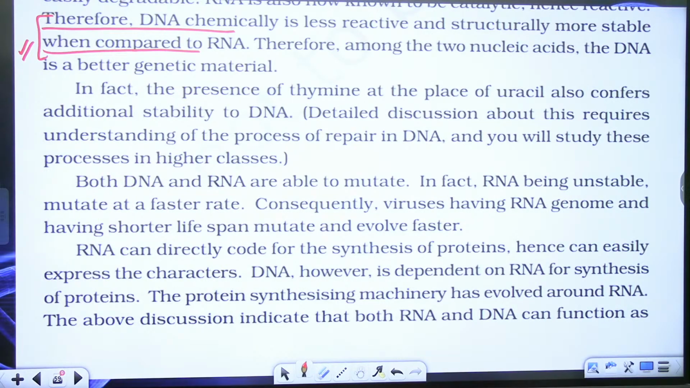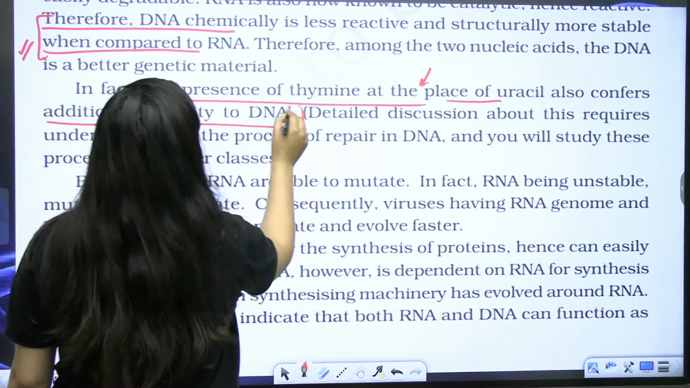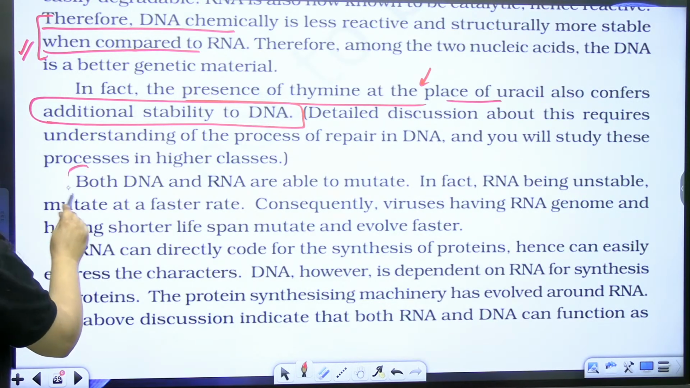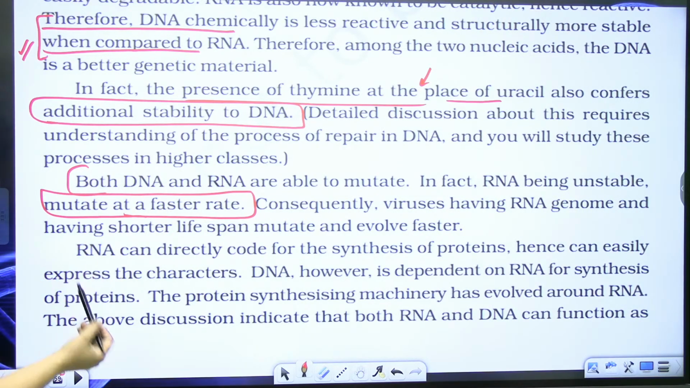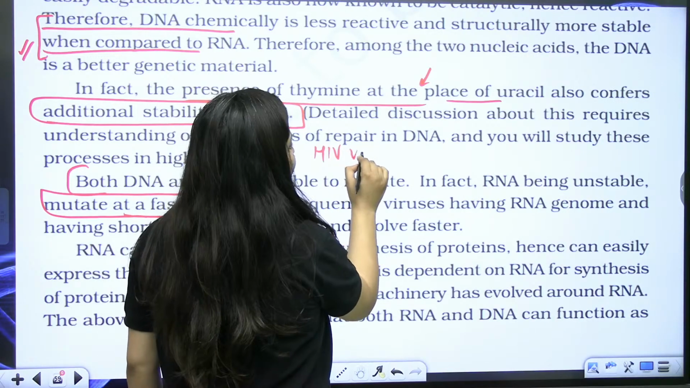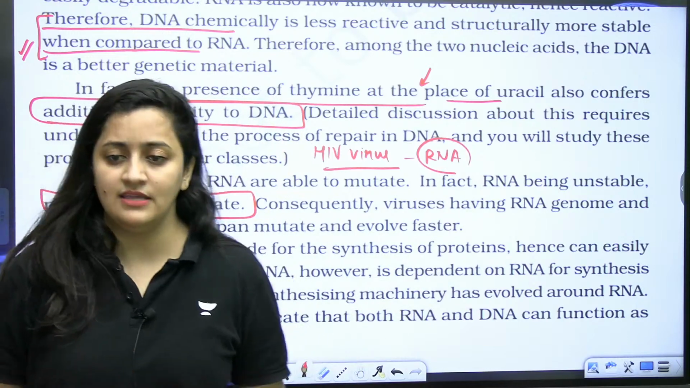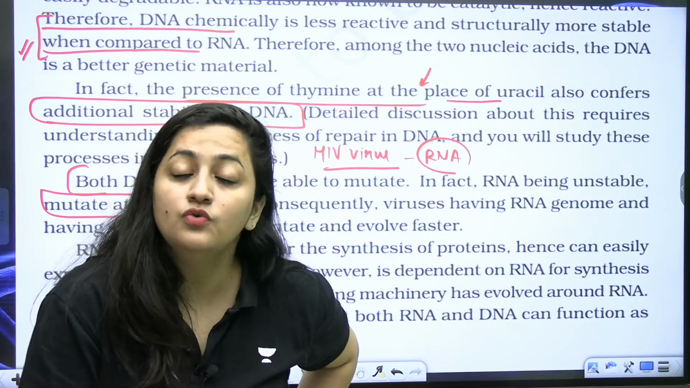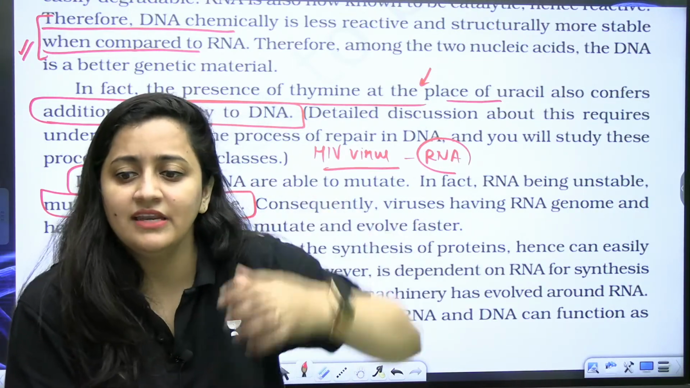The presence of thymine, as I said, at the place of uracil also confers additional stability to the DNA. So both DNA and RNA are able to mutate, but RNA mutates at a faster rate. Why? Because it is single-stranded. And that is the reason whenever you talk about any virus which has RNA as the genetic material, it's very difficult to form the vaccine. Like when we were talking about the coronavirus, COVID-19, you know what was happening, because that is an RNA virus. It was mutating at a very fast rate.